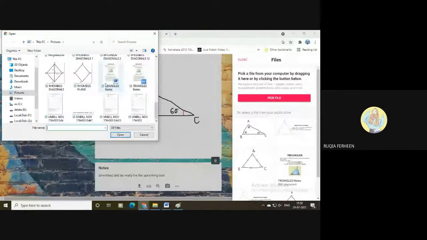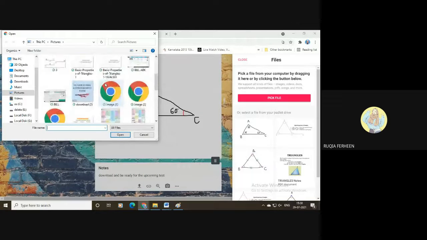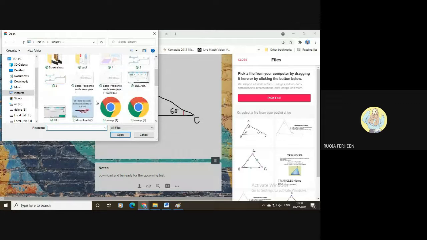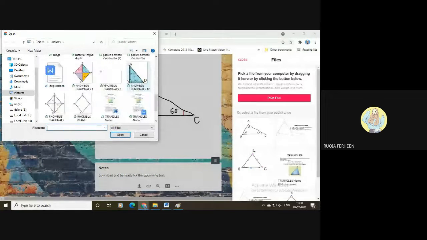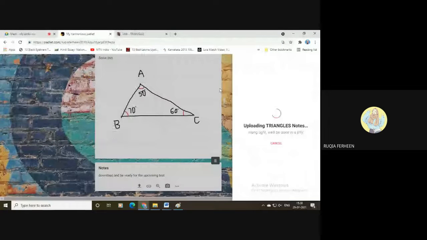I have saved it somewhere here. Okay, I'll upload something. Yeah, triangle notes. Click on this button, open, and your PDF file will be uploaded.